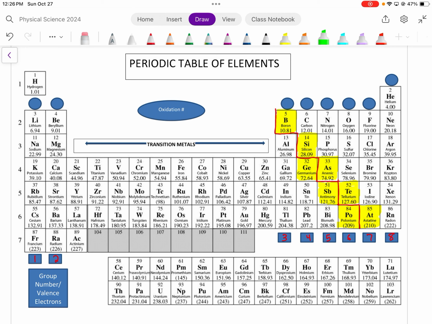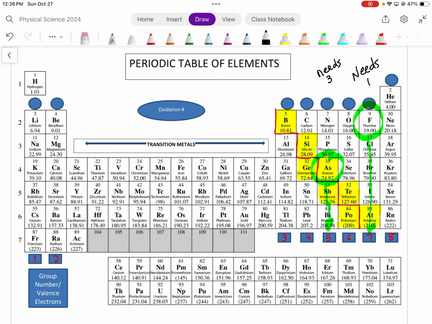So if I look at something, I'll pick on fluorine. Fluorine is one of the most reactive elements. Fluorine has 7 valence electrons, so fluorine needs 1 electron. So in terms of becoming stable, fluorine's trying to gain an electron in order to get to that magical number of 8. If I look at something like arsenic, arsenic has 5, so arsenic needs 3 more. It currently has 5, it needs 3 more to get to that magical number of 8.